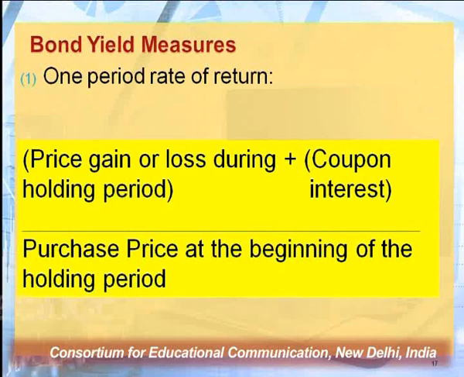If you understand the making of this formula, it is quite easy for you to understand. Suppose I have to calculate rate of return, then obviously rate of return is on which amount? What should be the basis of computing the rate of return? The basis is my investment. So investment is going to be the denominator. Then what will be the numerator? The numerator will be the return which I will be getting.